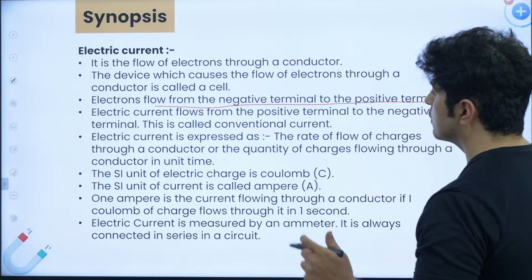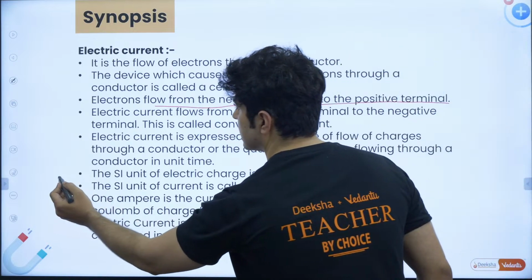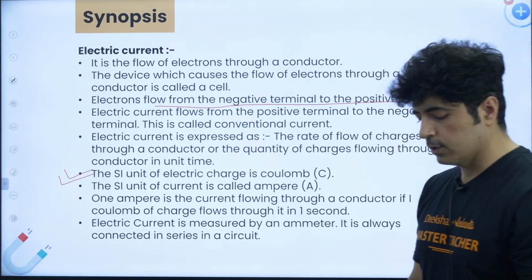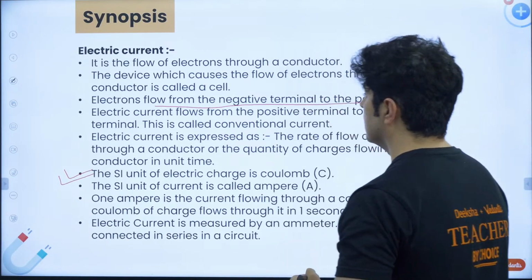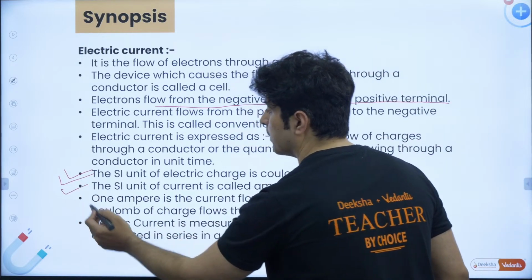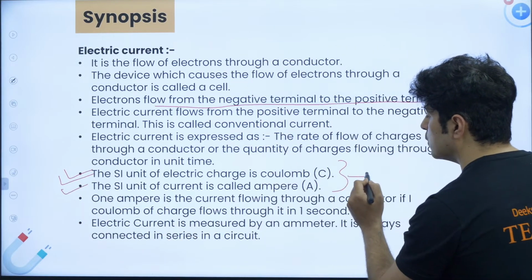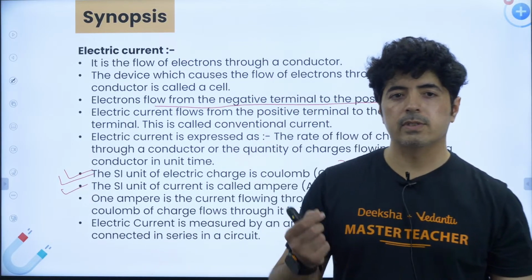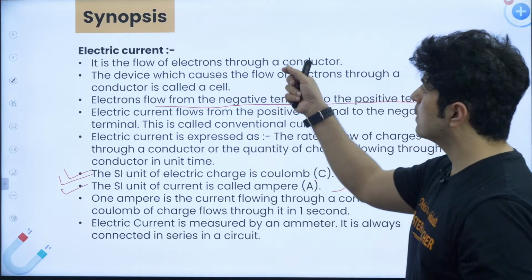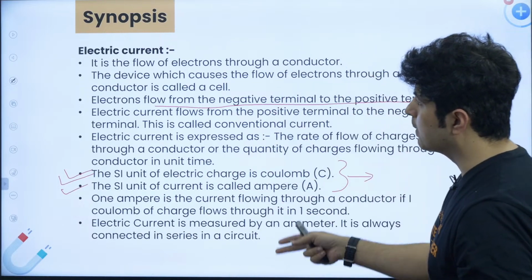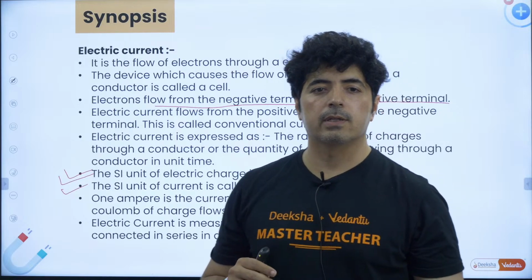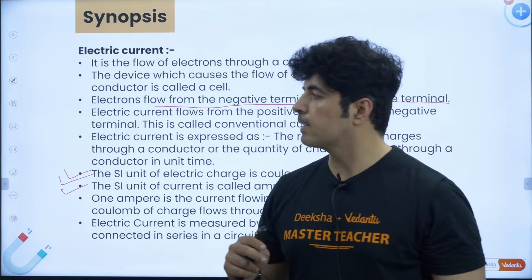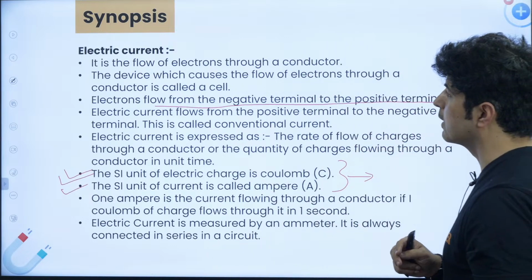What is most important in this part is the SI unit of electric charge, which is coulomb. The SI unit of current is ampere. These two are important. These two are asked in your MCQs, 1 mark questions and short answer questions. They may ask you any one of them, and your job is just to explain it. I hope everything is going well. People are able to understand it, right?